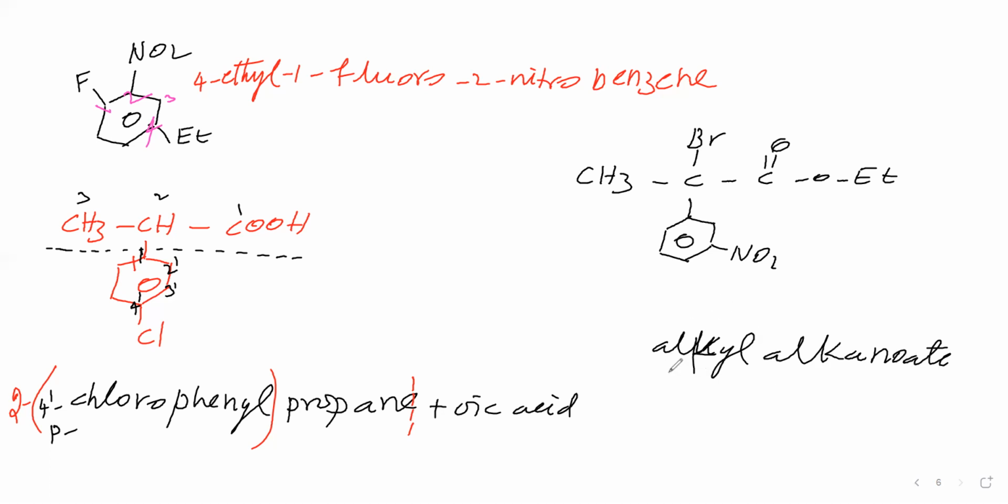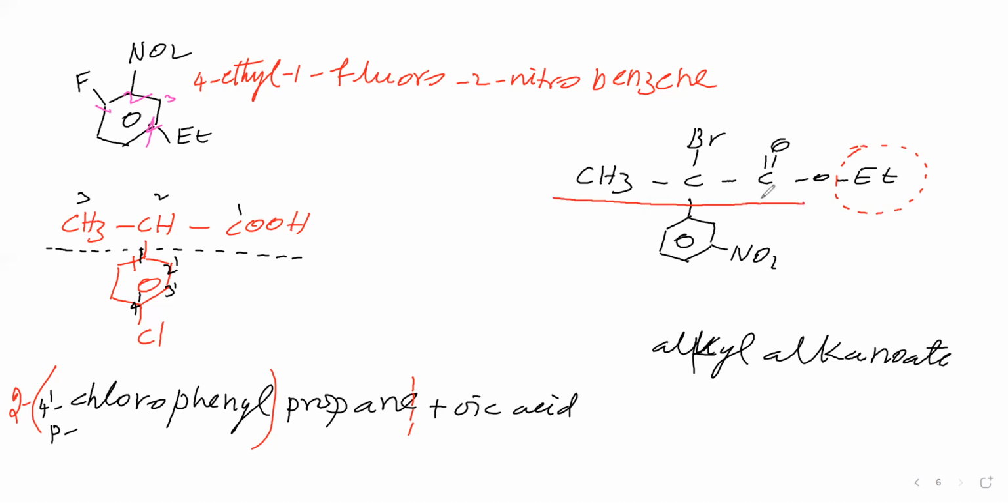Now, this alkyl means which one? The group which is directly attached to the ester oxygen. We have to say this group name first. Then alkanoate. Let us select the parent chain. The parent chain contains the ester carbon.